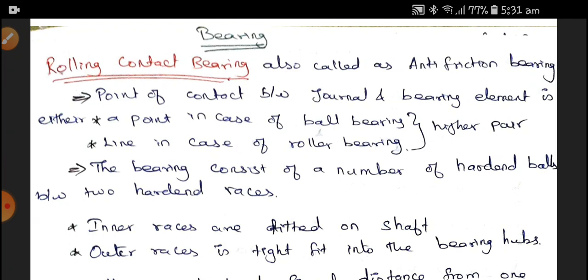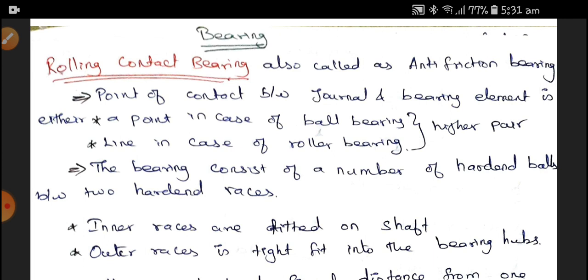Today's topic is bearings. Generally, a bearing is an anti-frictional element. It is used for supporting and making contact with a non-rolling and rolling element.